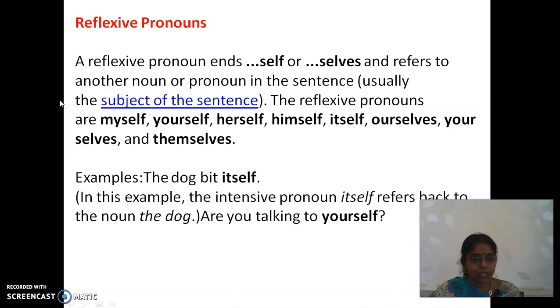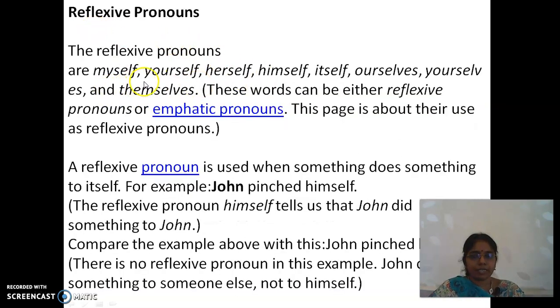Are you talking to yourself? You, yourself. Can you understand here? A reflexive pronoun ends with self or selves and refers to another noun or pronoun in the sentence. Usually, it represents the subject itself. The reflexive pronouns are myself, yourself, herself, himself, itself, ourselves, yourselves, themselves. These words can be either reflexive or emphatic. Another name for reflexive pronoun is emphatic pronoun.